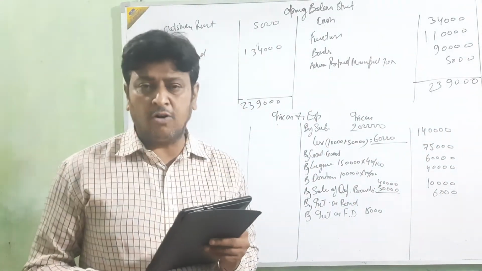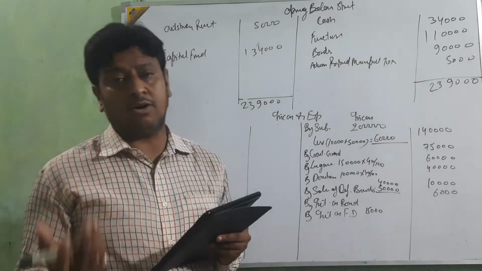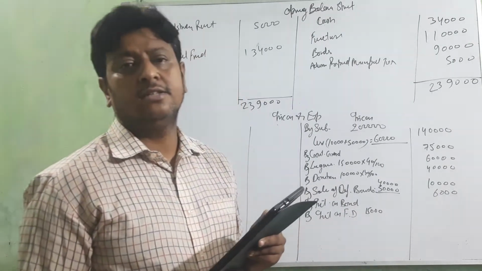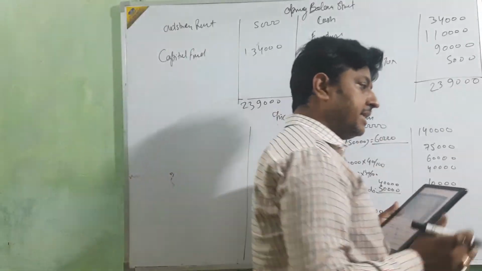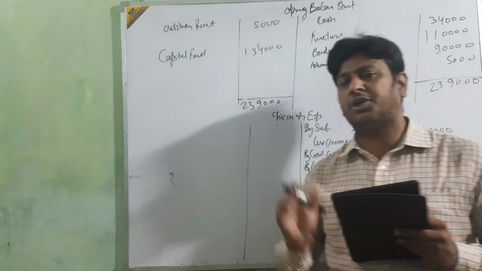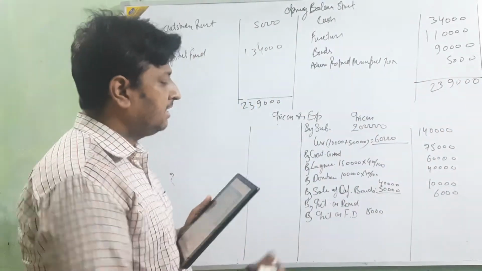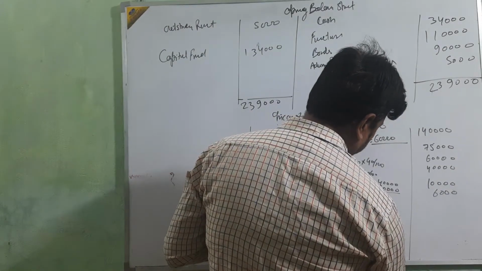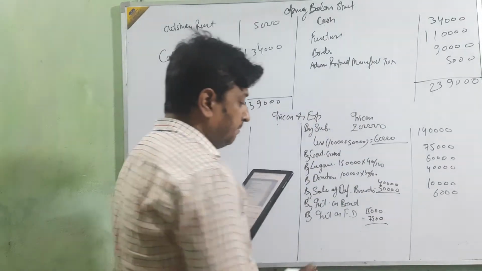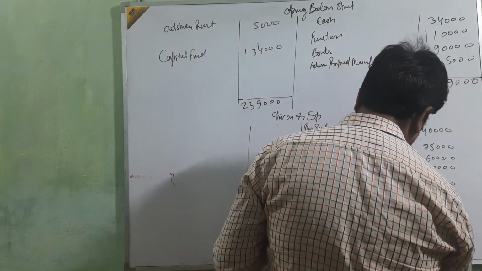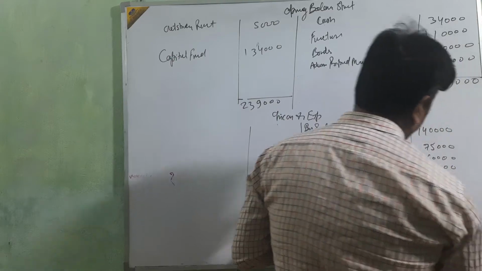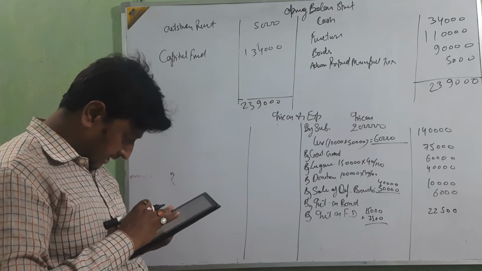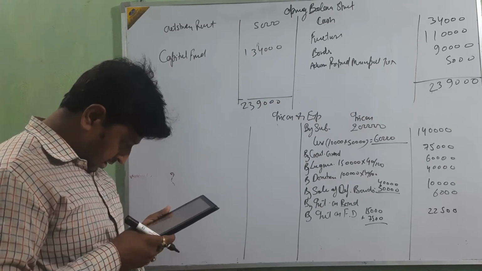July to March, the amount is only 22,500. 15,000 is given here. Total interest due is 22,500 but 15,000 is received, so 7,500 remains. It's outstanding income, so on this side we add it and show 22,500. Anything else?